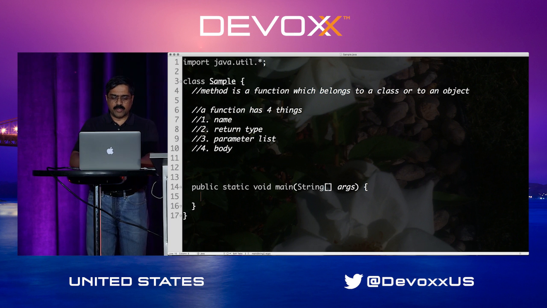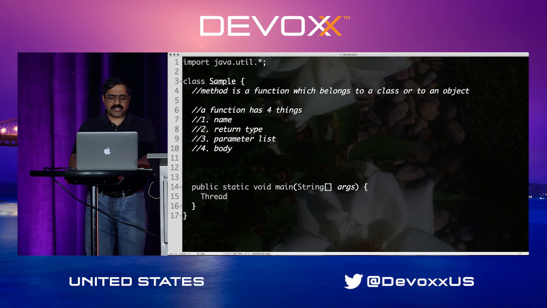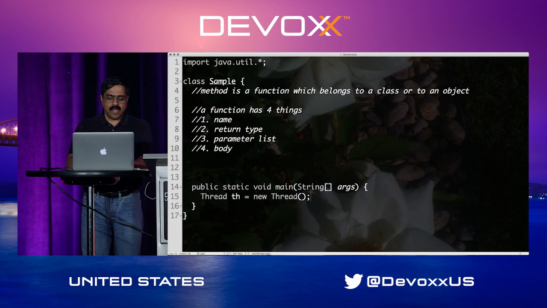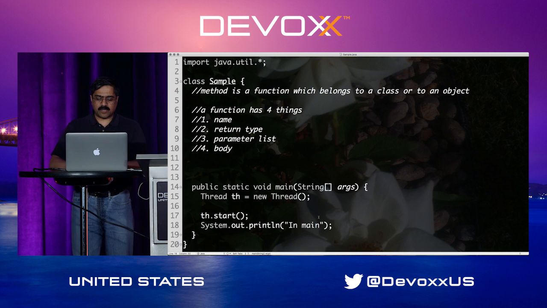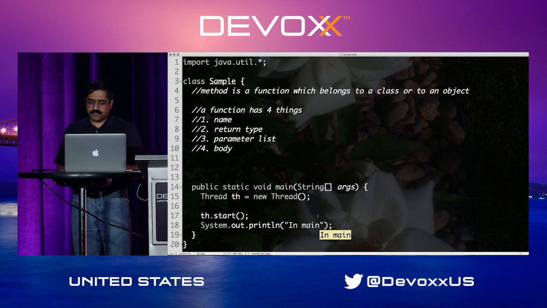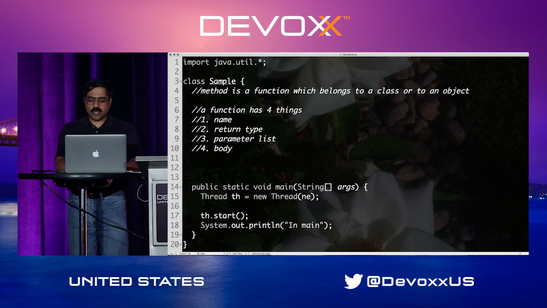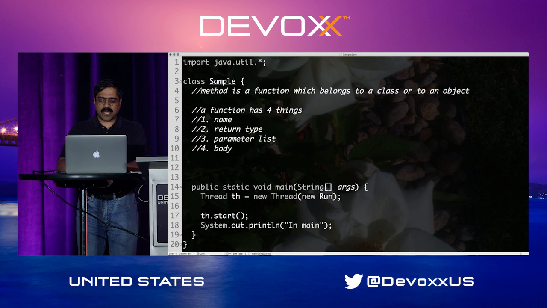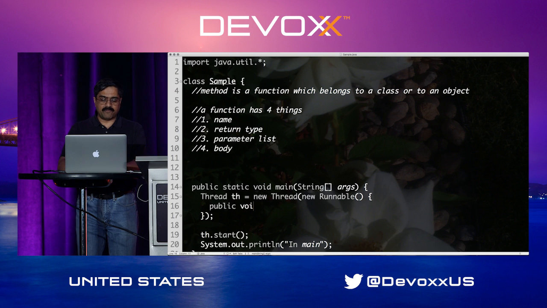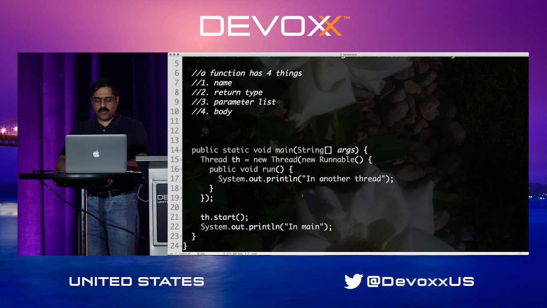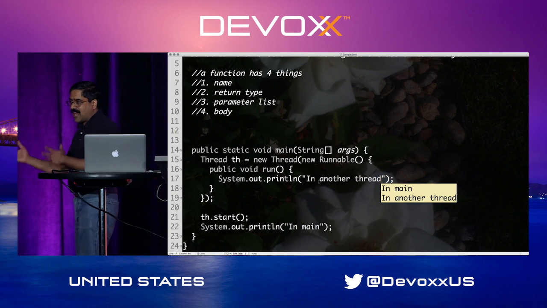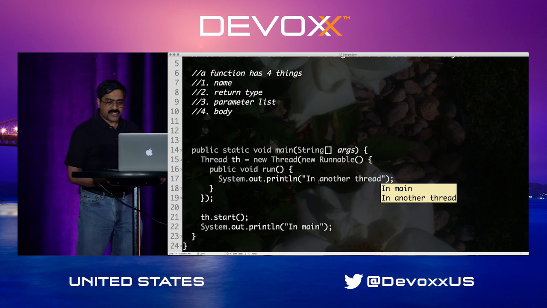So let's look at an example of using a method or a function. Suppose I were to say thread is equal to new thread. And then, of course, I'm going to say thread.start over here. And then I'm going to simply say "in main" over here. But of course, I want to do something in another thread. So we say new Runnable over here. And then once I create the Runnable, I'm going to say public void run. And then within this run method, I'm going to say "in another thread". So in this case, we will run this function, and we can see that "in main" popped up first. And then "in another thread", once that thread kicked in, it said that it's going to run.